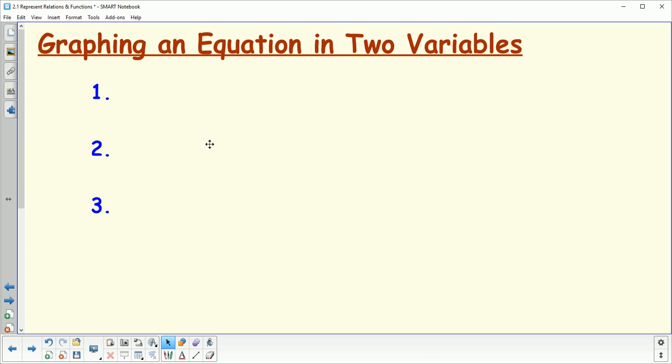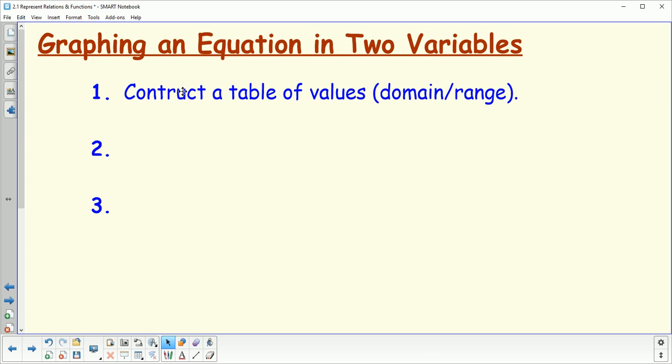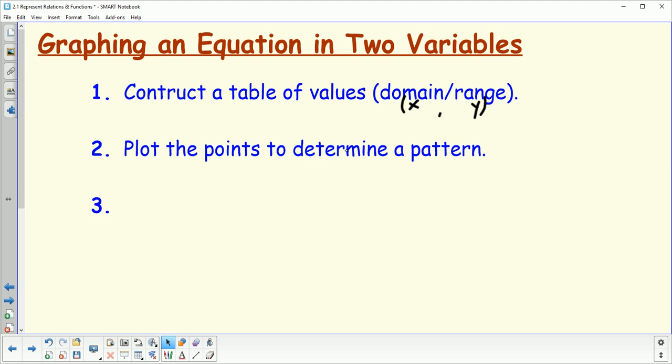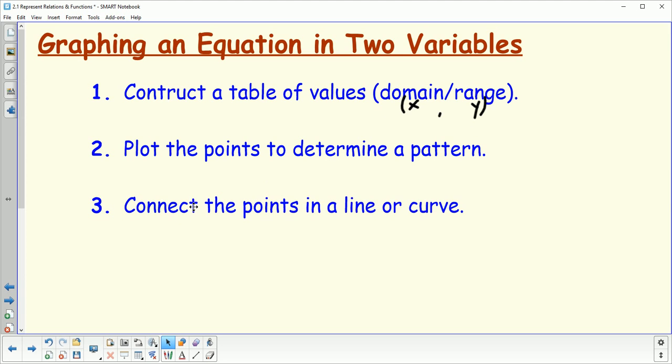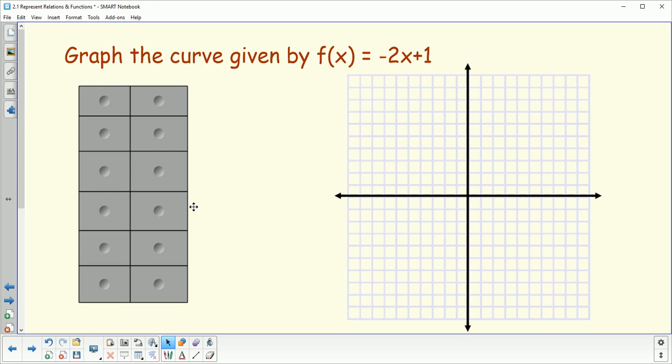In order to graph an equation in 2 variables, first thing we're going to do is construct a table of values, and these are going to be our x and our y values. So in other words, we are creating a list of points. We're going to use our x to find our y. And then once we do that, we're going to plot the points, which we get from our table, to determine the pattern. And once we know the pattern, we are going to connect those points in a line or a curve. So our example for that one here, f of x equals negative 2x plus 1.